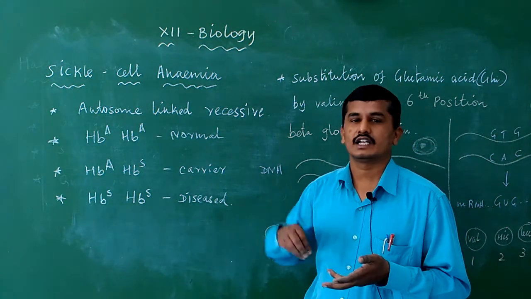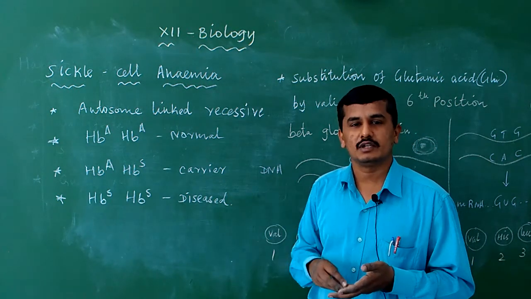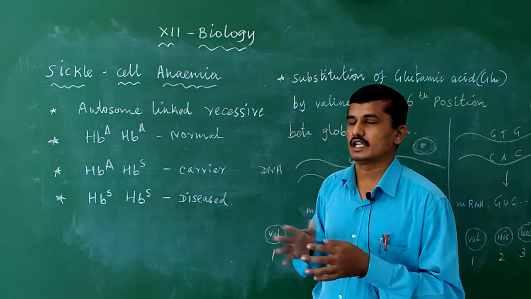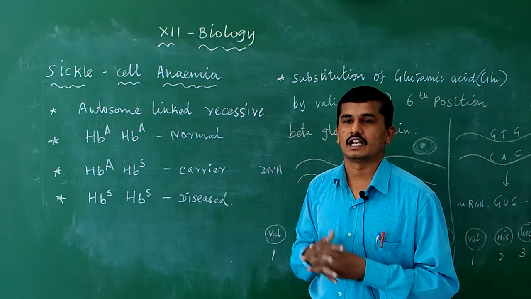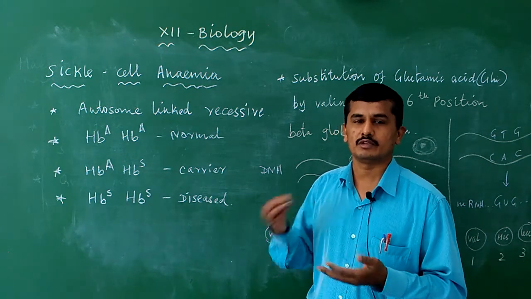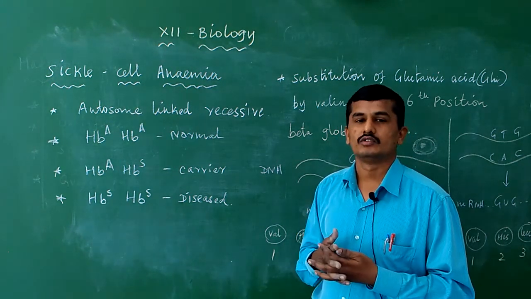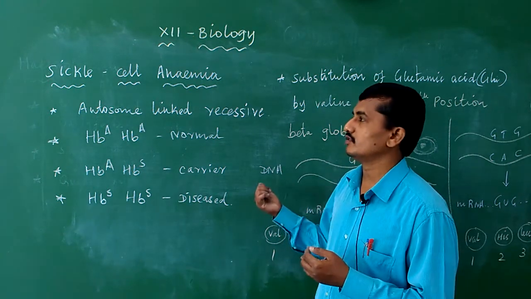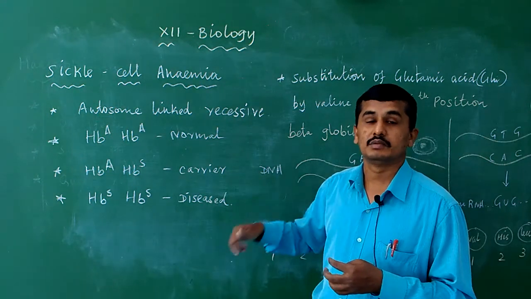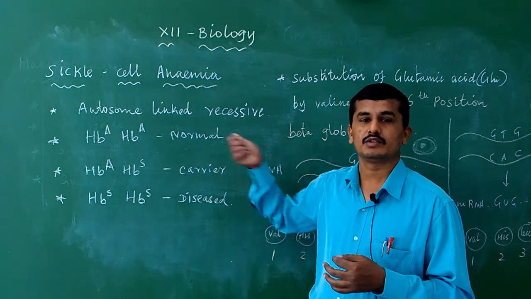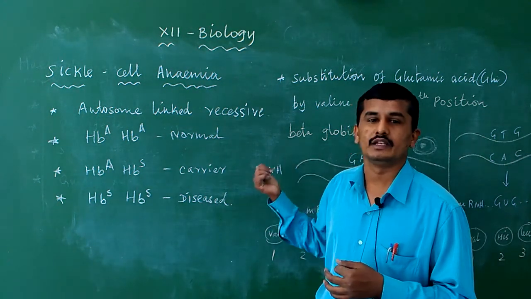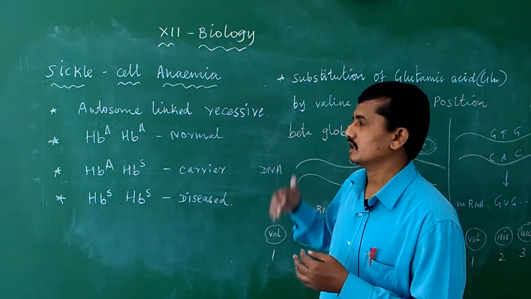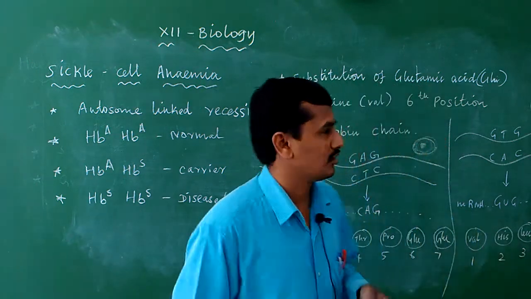If you take iron-rich and protein-rich foods, your hemoglobin level is normal. Suppose you do not take protein-rich and iron-rich food, then hemoglobin may become low, and due to this anemia may occur. But in sickle cell anemia, from birth itself, the gene for producing the particular globin protein is affected. So due to this the disease occurs, that is sickle cell anemia.